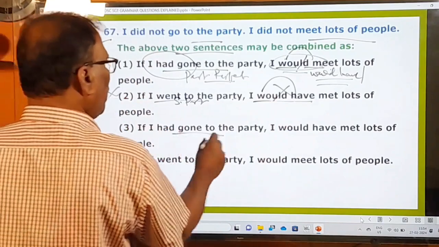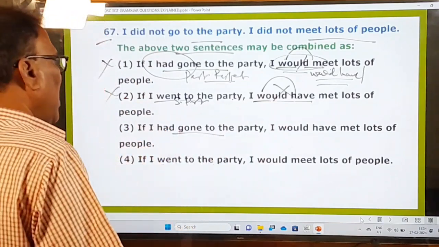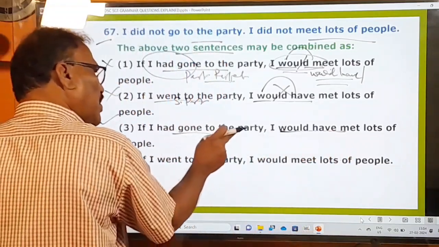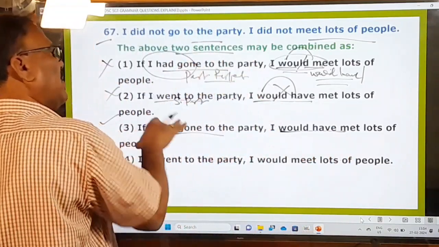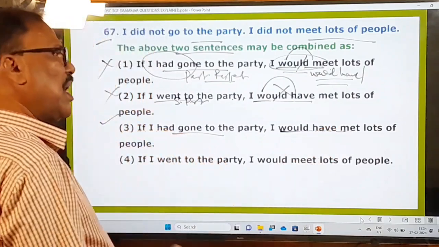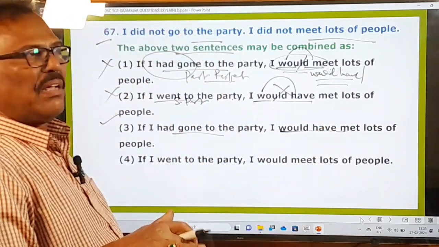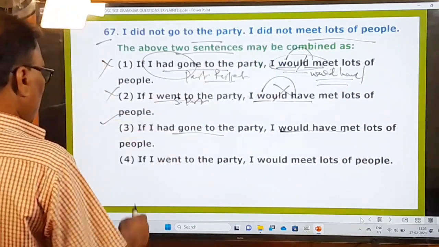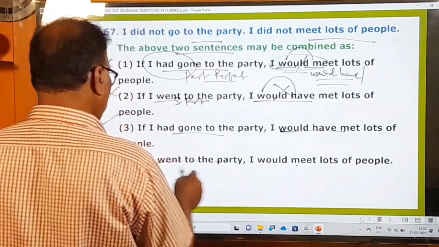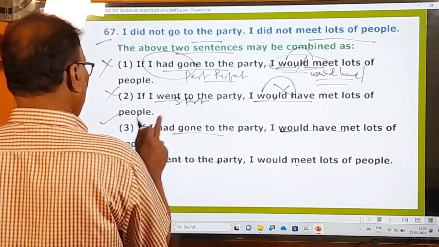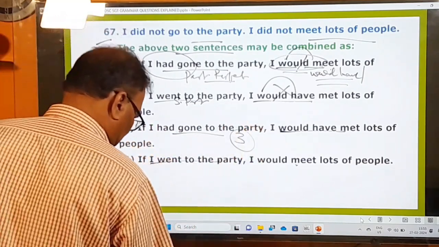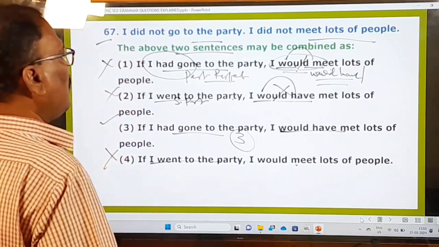If I had gone to the party, past perfect is given again, and let us look at the main clause, would have met. Okay, this is correctly given. If I had gone to the party, నేను పార్టీకి వెళ్ళి ఉండినట్టయితే I would have met lots of people. చాలా మంది నేను కలిసి ఉండేవాడిని, వెళ్ళలేదు కాబట్టి కలవలేదు. So if I went to the party, I would meet. No, this is also not correct. So only the third one is right. So please keep this point in your mind. Now let's move on to the next question.